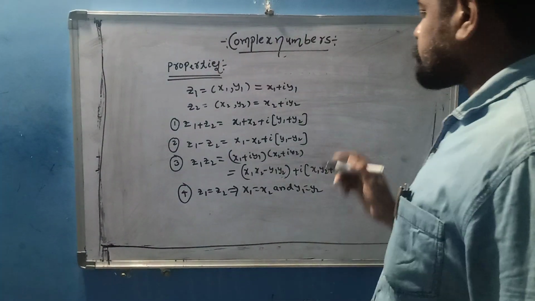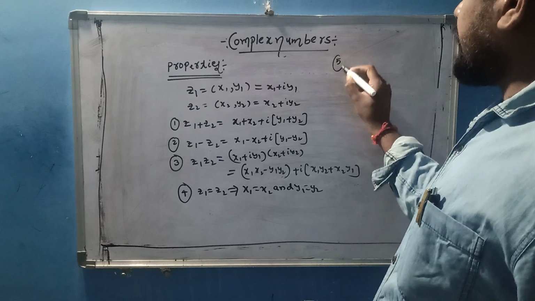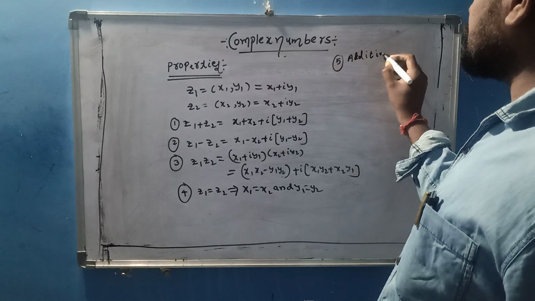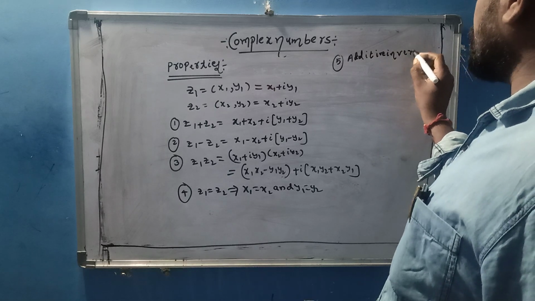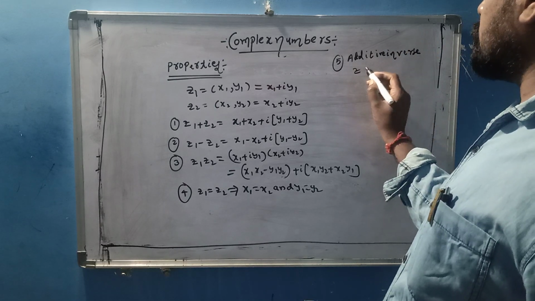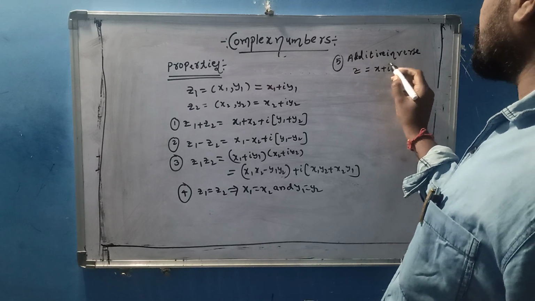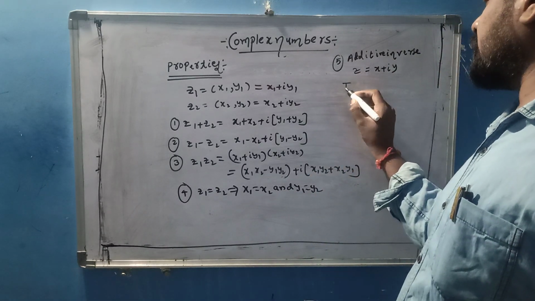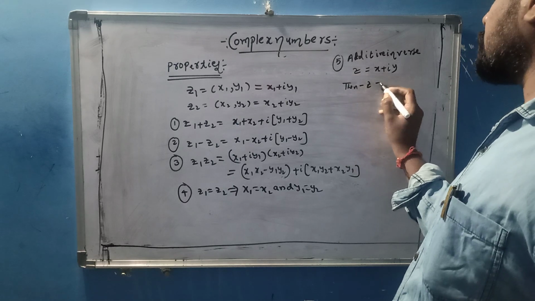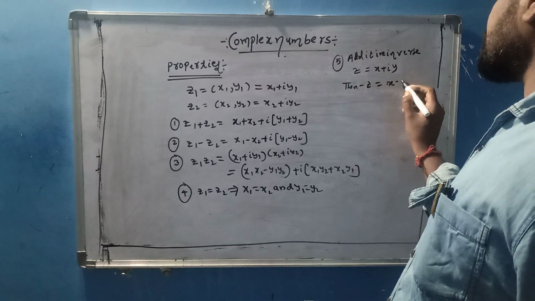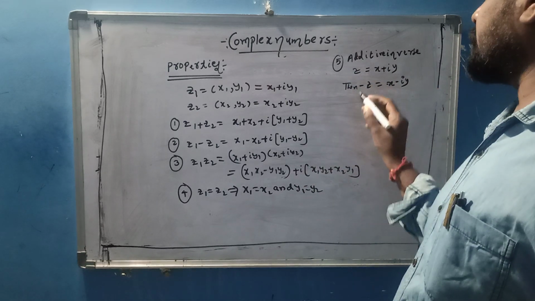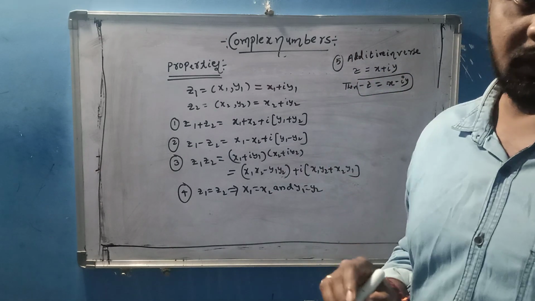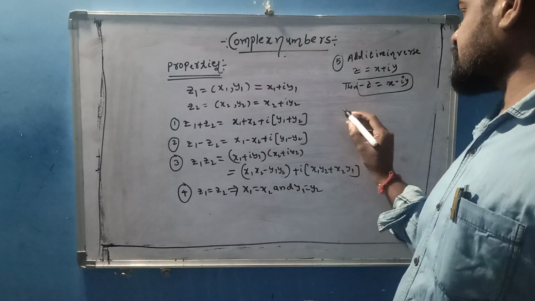Next one, fifth one, additive inverse. What is additive inverse? If z is equal to x plus iy, then minus z is equal to minus x minus iy. This is the additive inverse. This minus z is the additive inverse of z.